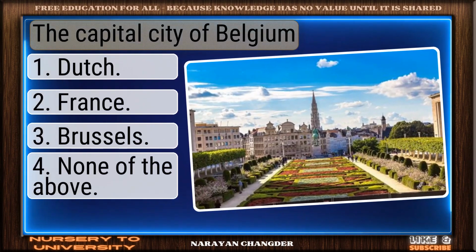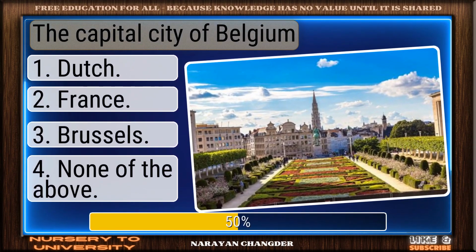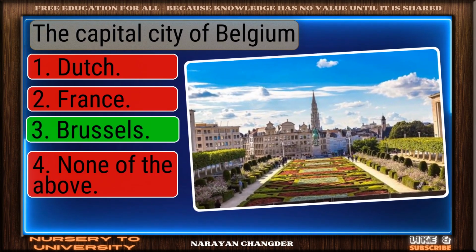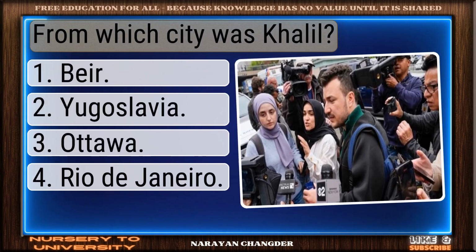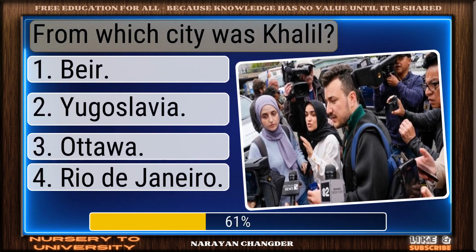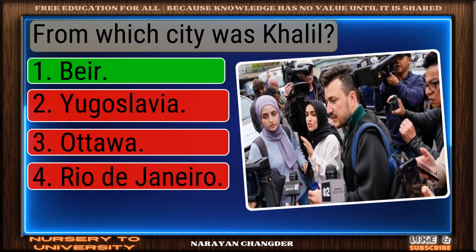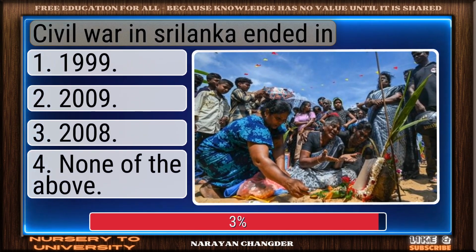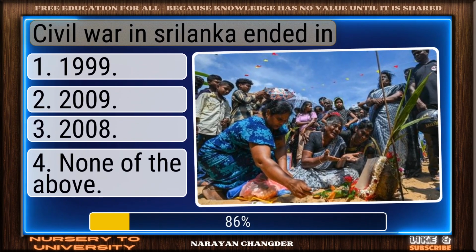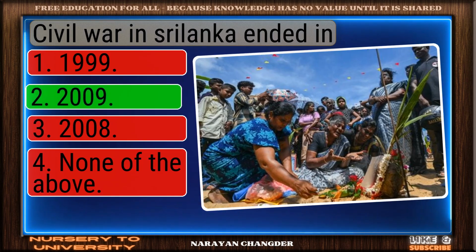The capital city of Belgium. Great thinking. Brussels is right. From which city was Carlisle? Strong choice. Bear is right. Civil war in Sri Lanka ended in? Sharp thinking. 2009 is right.